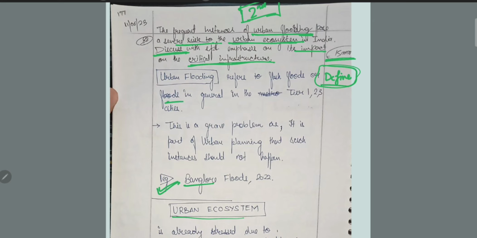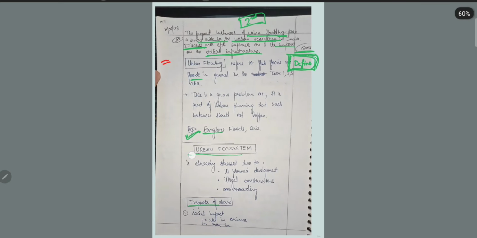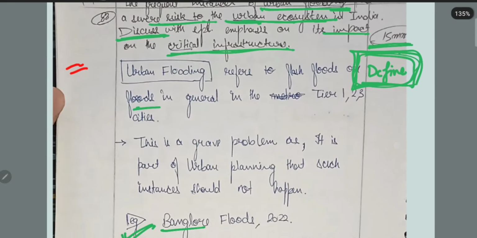That's okay. One more thing, friends, whatever I find good, I will mark with green color, and whatever is an area of improvement, I will write with red color. Okay, it will be easy to differentiate between the two things. So he started with the definition. That's fine. Then he mentioned here urban ecosystem, because it is also one of the important keywords.